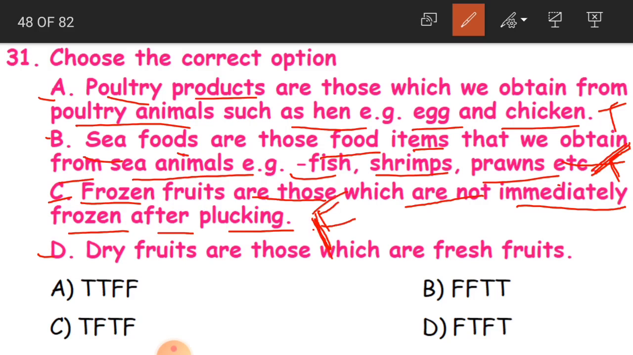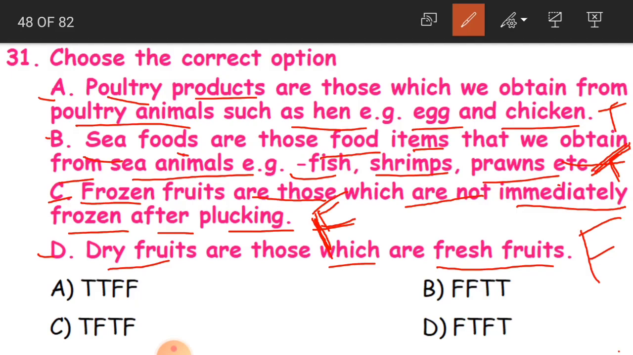Now the last statement, D: dry fruits are those which are fresh fruits. Again this is false. What have we learnt? Dry fruits are fruits which are kept for drying, so that all the moisture in them dries up and then we store them for many days. That is dry fruits. So this is also false. They are not fresh fruits, they are dry fruits.